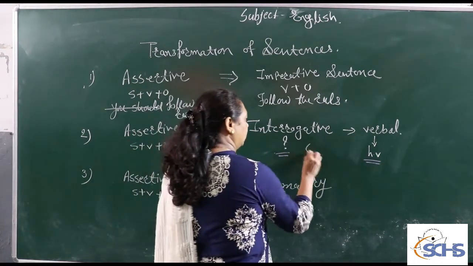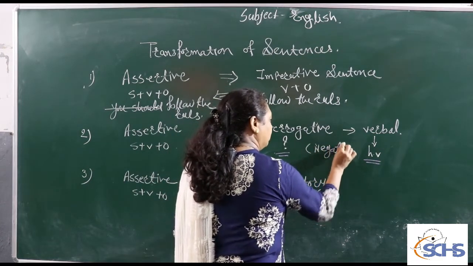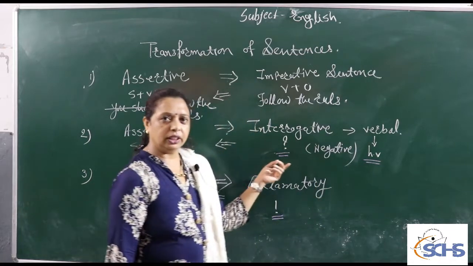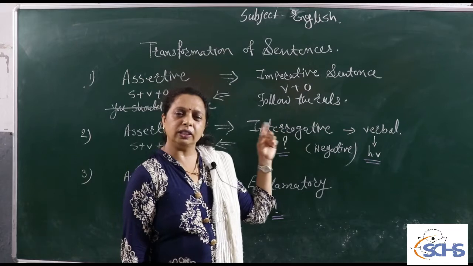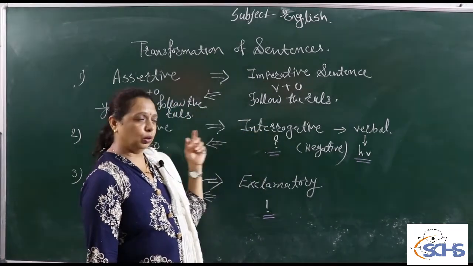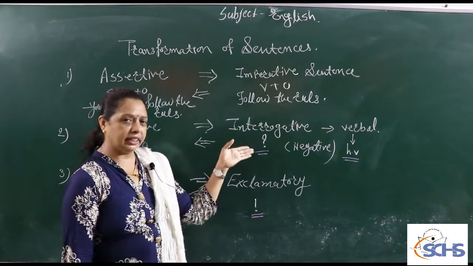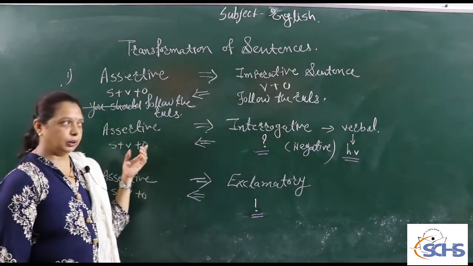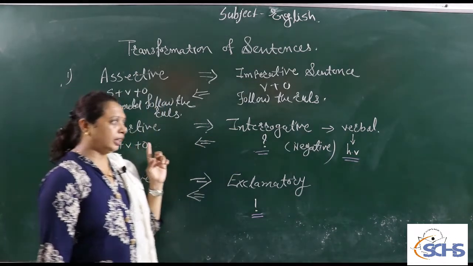Also, one rule is that we have to make the sentence negative. How? If the sentence is positive, the interrogative is negative. If the sentence is negative, the interrogative is positive. You have to follow this rule specially. Again, while doing vice versa, if the interrogative sentence is negative, the assertive is positive. If the interrogative sentence is positive, the assertive sentence is negative.